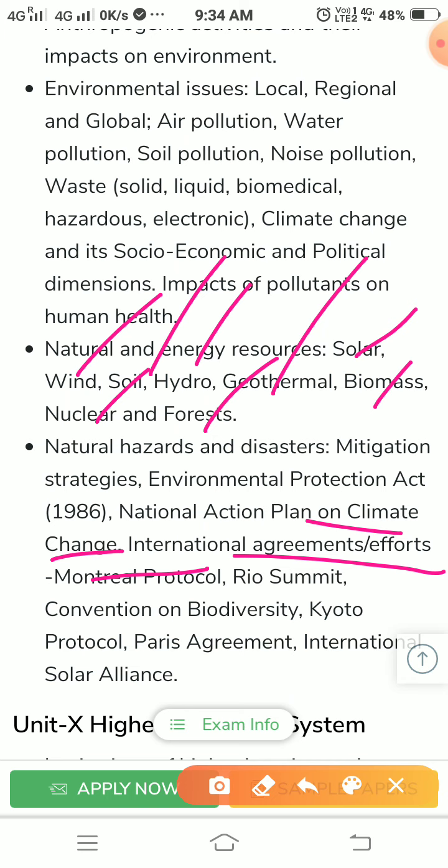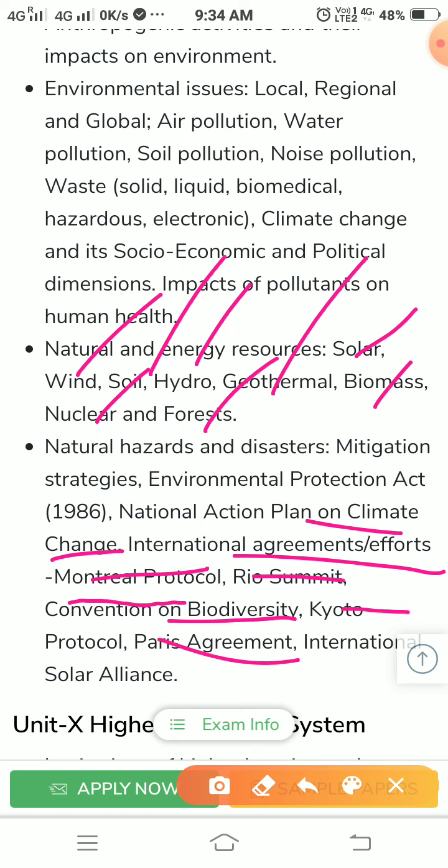In 2019, we have just discussed it in the 2019 June exam. You can see directly they asked about the Montreal Protocol, which area the Montreal Protocol aims at. Then Rio Summit, Convention on Biodiversity, Kyoto Protocol, Paris Agreement, International Solar Alliance. Okay.